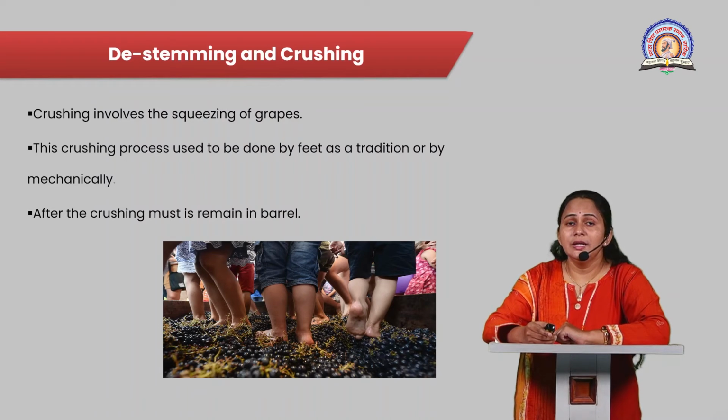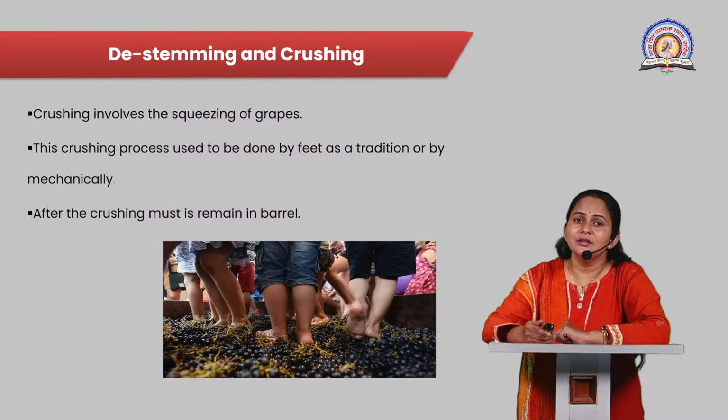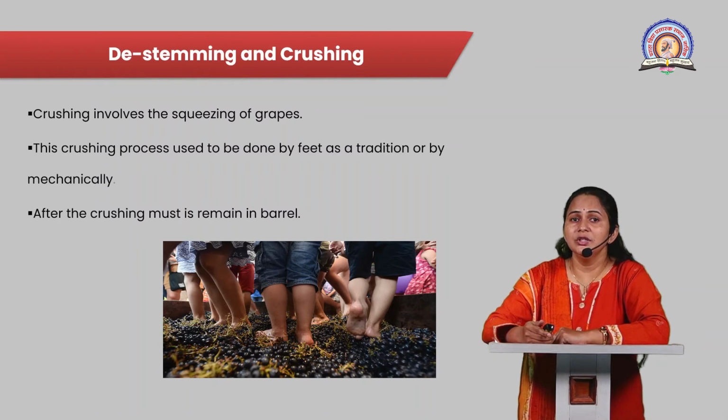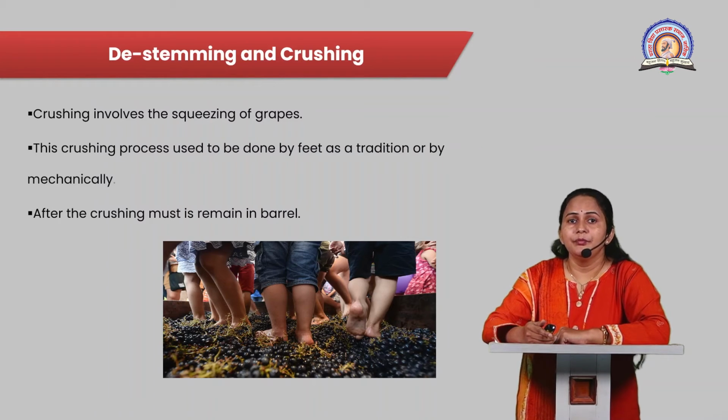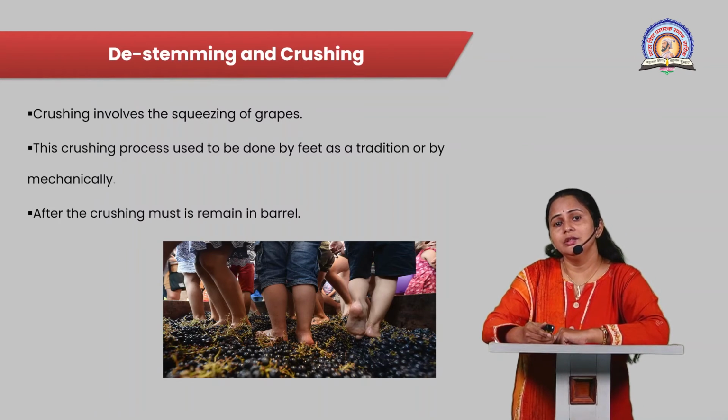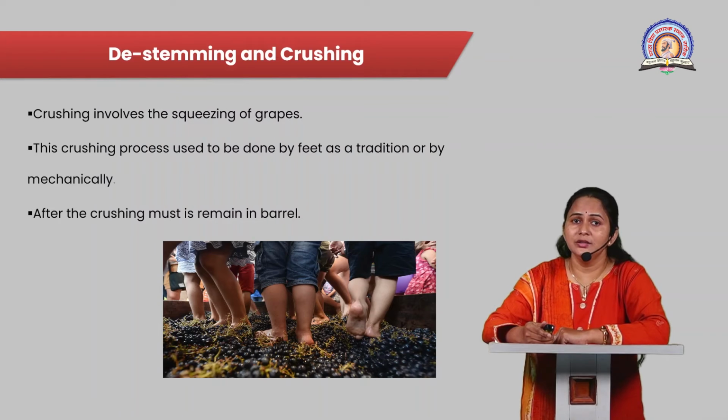The next step after destemming is the crushing of the grapes. Crushing is nothing but the squeezing of the grapes, which separates the juice from the grape. Crushing is done by feet as a traditional method, or it can be done by a mechanical method.